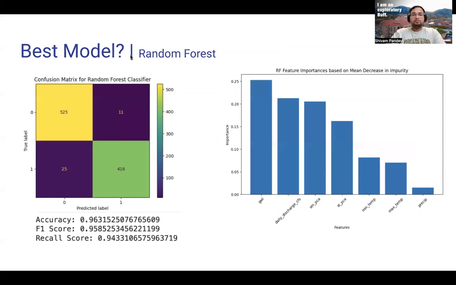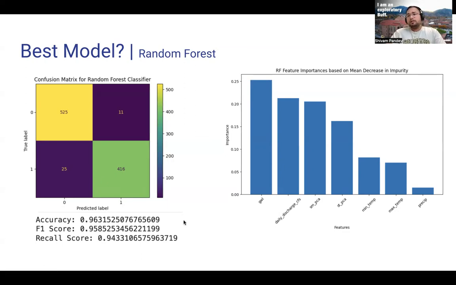And moving towards our best model, it is the random forest model, which is a decision tree based ensemble model. Looking at the accuracy for this model, it's about 96%, and the true positive rate, which is the number of droughts that were there and that were predicted by the model, is about 94%. So this is the best model, and it was accurately able to categorize the drought severity for Pueblo.